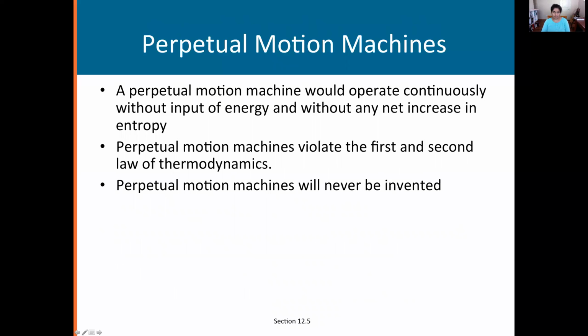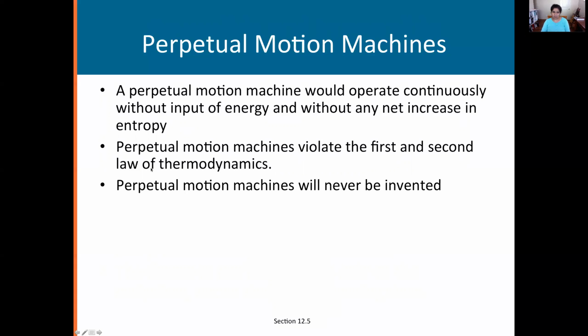Okay. So we talked briefly about the bird drinking, and I said that the perpetual motion machine would operate continuously without any input of energy, so Q equals 0, and without any increase in entropy, so delta S equals 0. But perpetual motion machines violate the first law, since then our first law would become delta U equals W, and you cannot keep on taking out work from just internal energy.